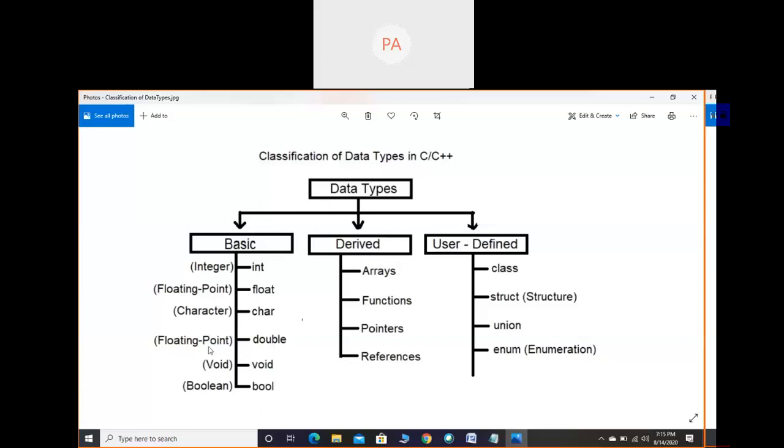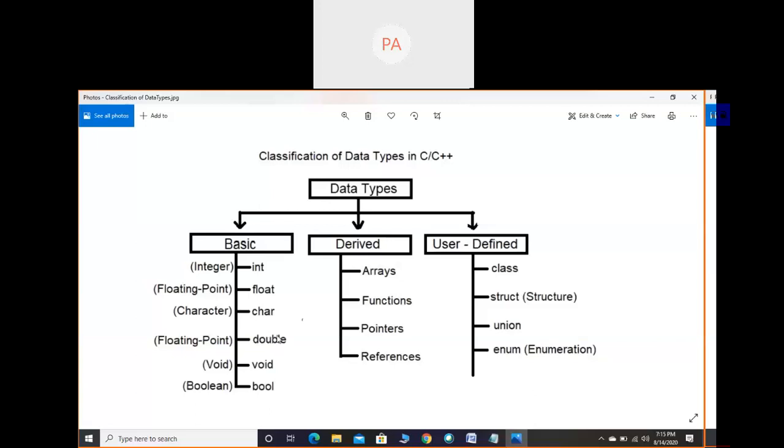Again, the meaning is floating point only. The difference between float and double is, for float, after a decimal point 6 places are allowed. That means if I say 5.0, you can write 6 zeros. For double you can write 10 zeros. That means precision is more. Precision means after the decimal point how much value we require, that is important here.